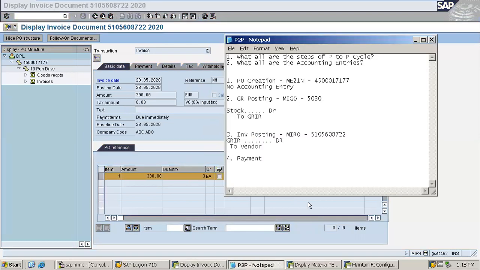Now the last step is the payment. Now I have to do the payment. Now where from we do the payment, that is F110. So what will be the accounting entry here? Vendor would be debited and bank would be credited as expected. So let me write down the entry first. Vendor debit to bank.